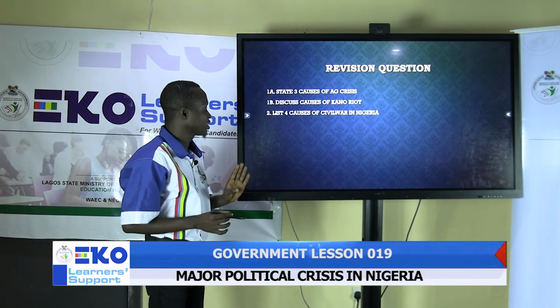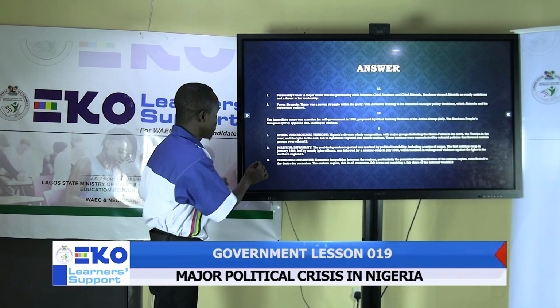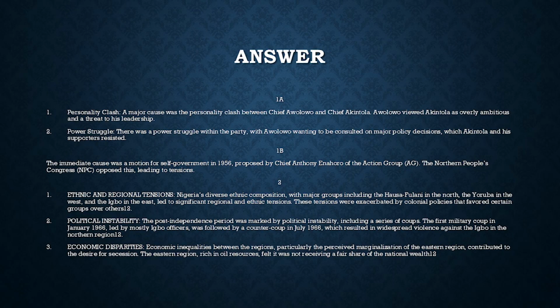2, list 4 causes of civil war in Nigeria. Number 1, ethnic and regional tension. Nigeria's diverse ethnic composition, with major groups including the Hausa-Fulani in the north, the Yoruba in the west, and the Igbo in the east, led to significant regional and ethnic tensions. These tensions were exacerbated by colonial policies that favored certain groups over others.